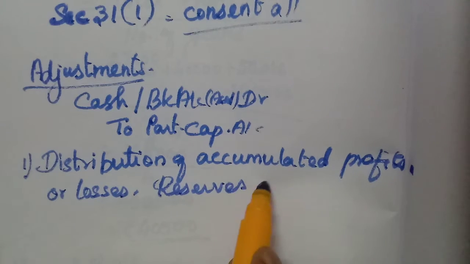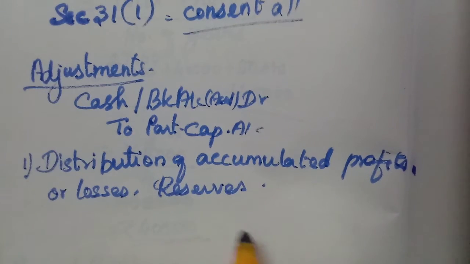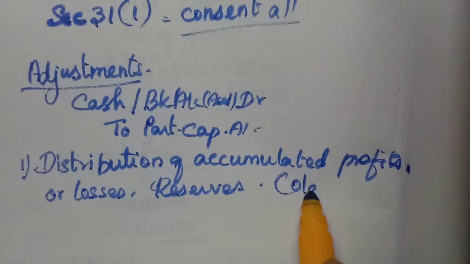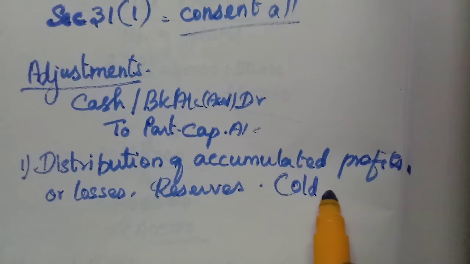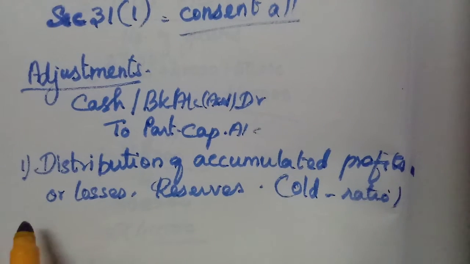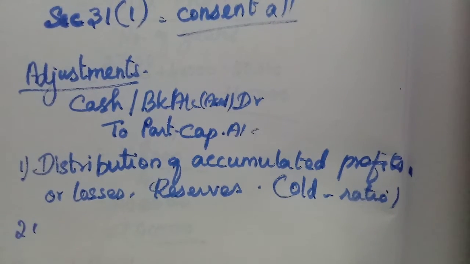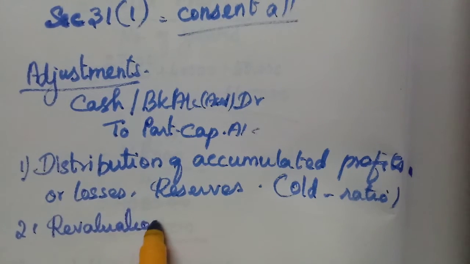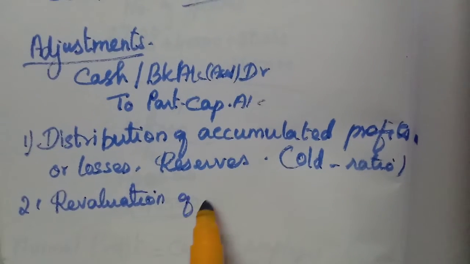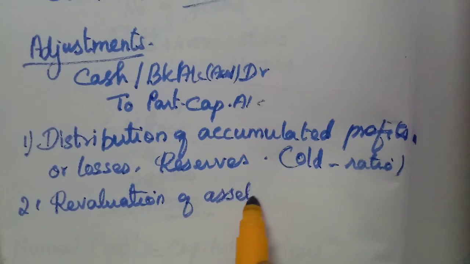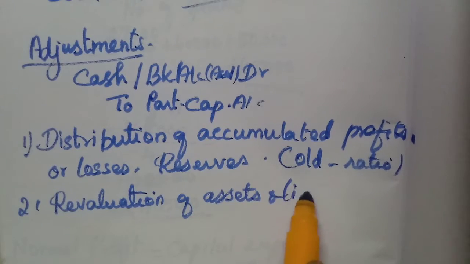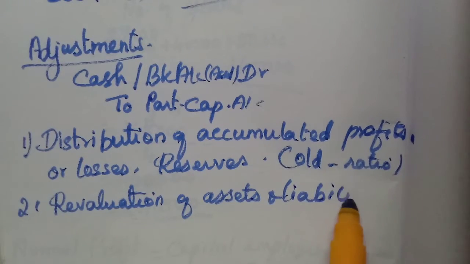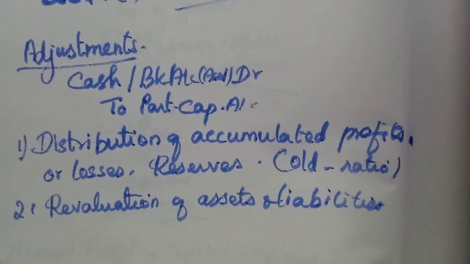All these must be distributed to the old partners in the old ratio. Then they have to revalue the assets and liabilities, that is called revaluation of assets and liabilities, on the date of admission.